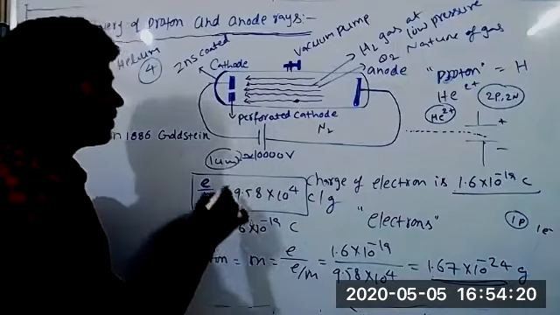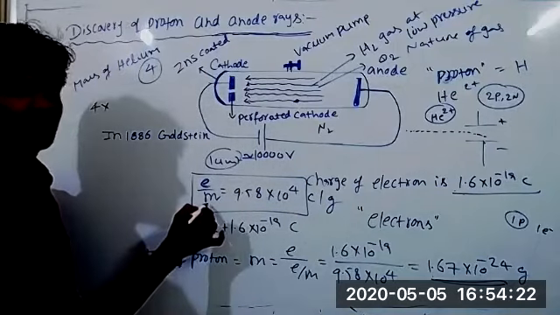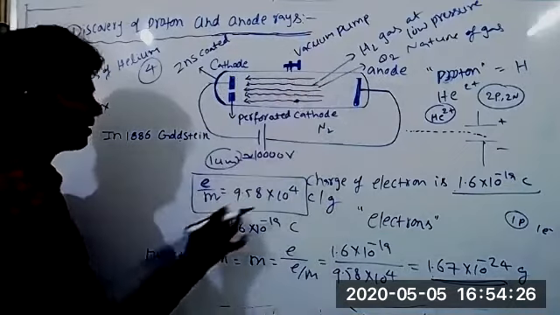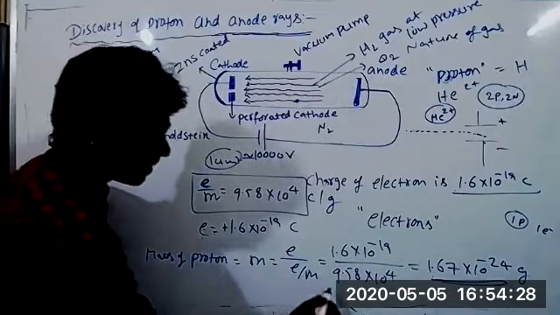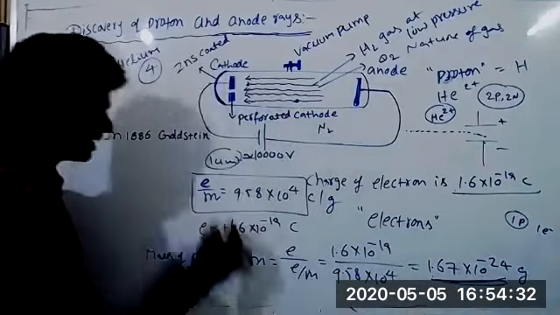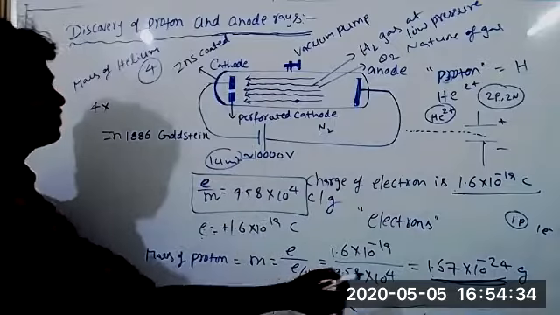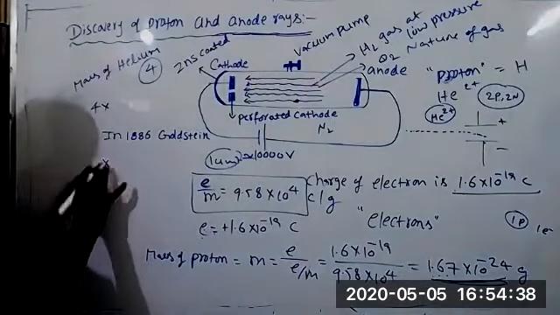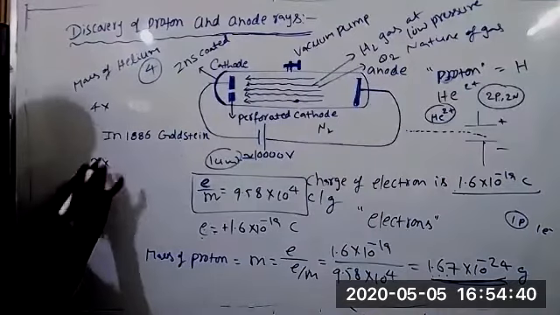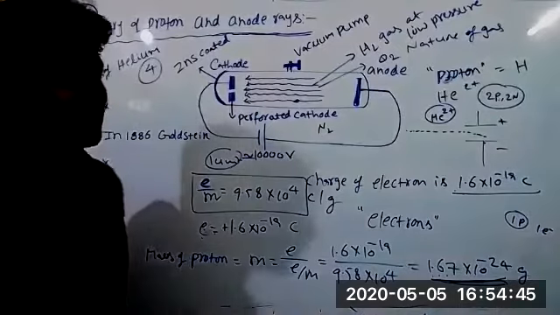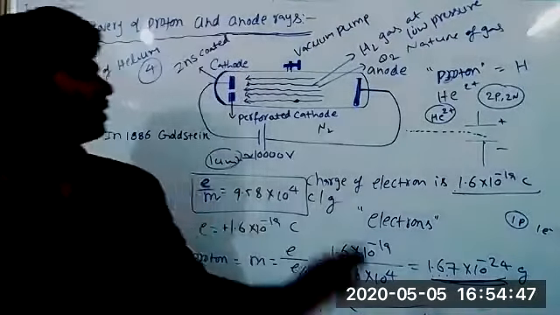That's why we are taking only hydrogen. For other gases, instead of hydrogen, we take other gases and try to calculate their mass value. Here we calculate the mass value by the same method, but that value is a simple multiple of this. Means 1 into that value for hydrogen; 2 into that value won't come; 4 into 1.67 into 10 power minus 24 grams gives the mass of helium.